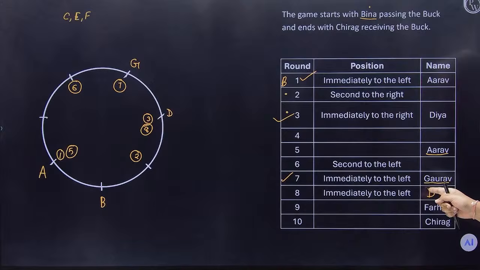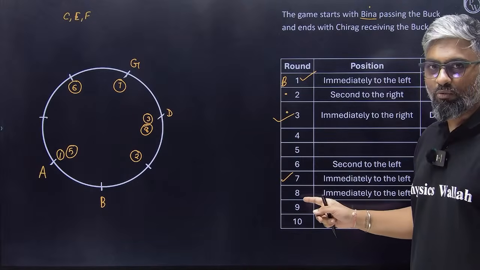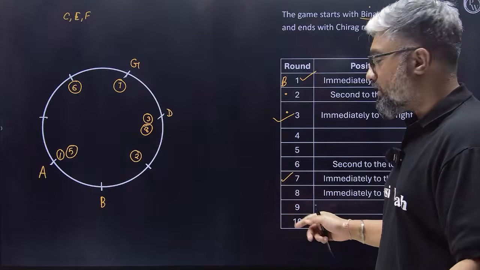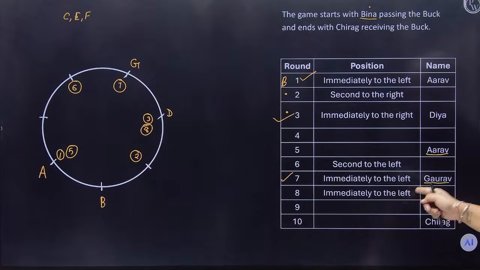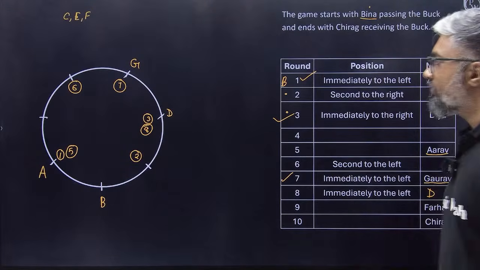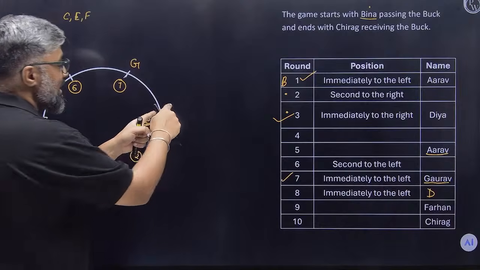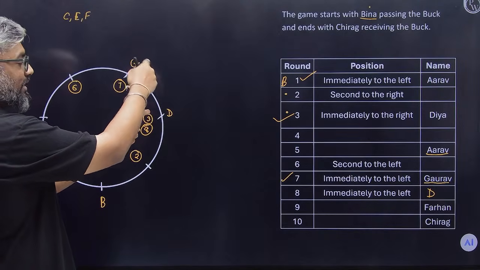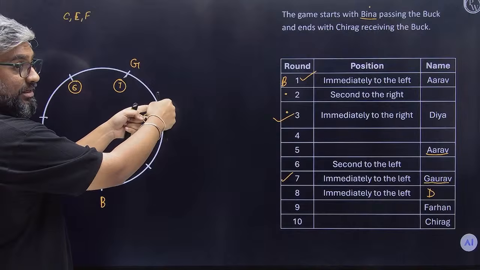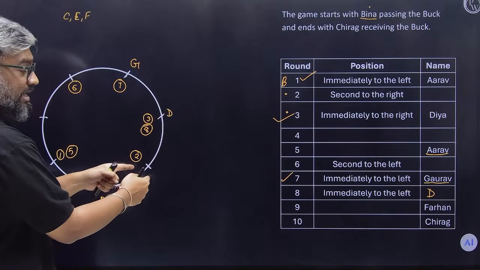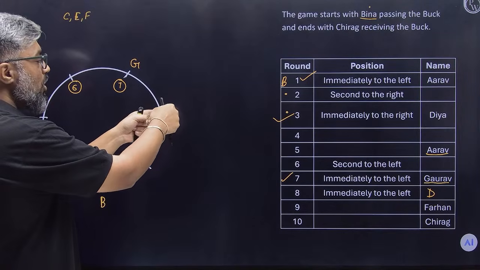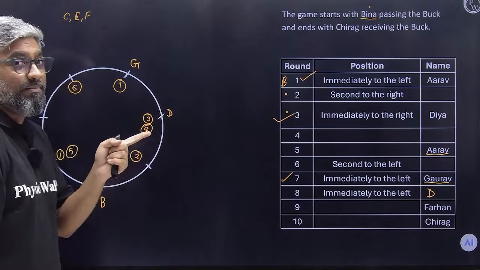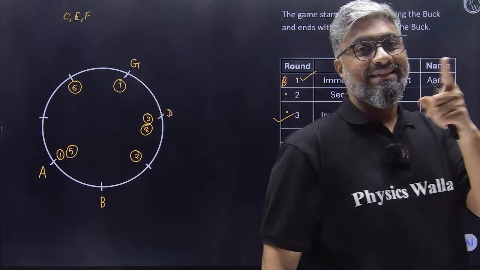Now, Diya is supposed to pull out some move: either immediate left or immediate right or second to the left or second to the right. We don't know this. But Farhan is at the receiving end. Now, can Diya pass it immediate right? No, immediate right is out of the question. But can she pass immediate left? Yes, immediate left is open. Or she can pass second to the right. So Diya can either pass immediate left or second to the right.